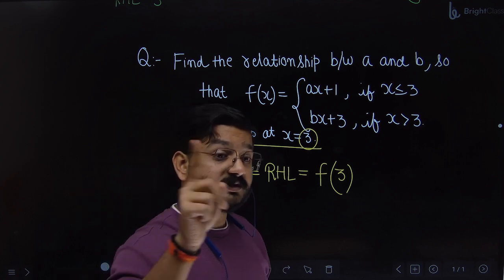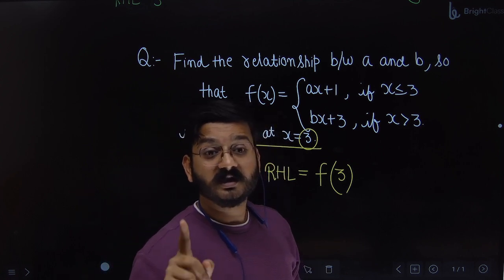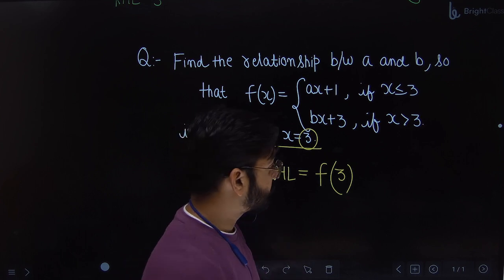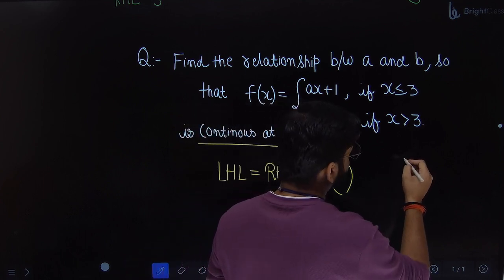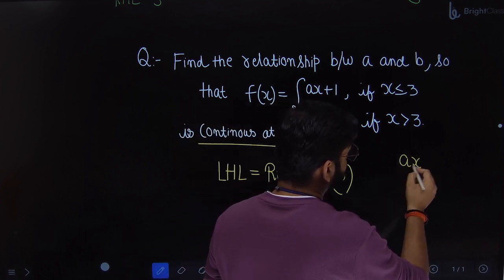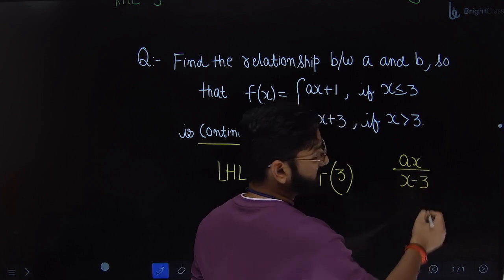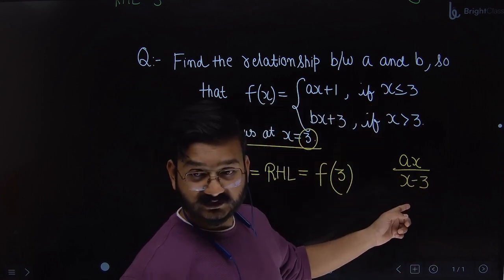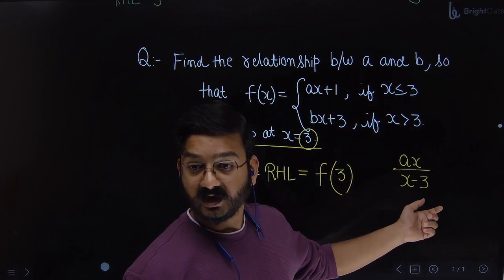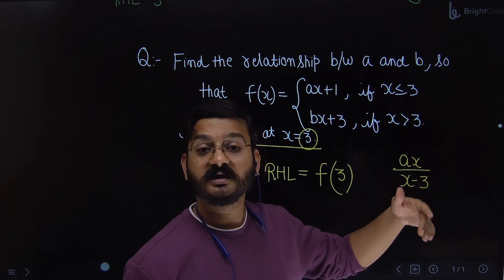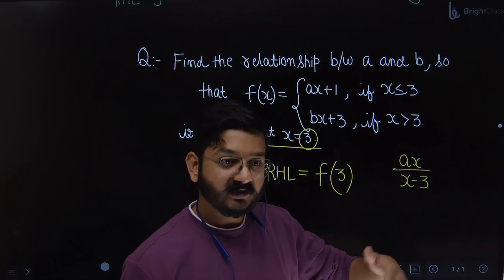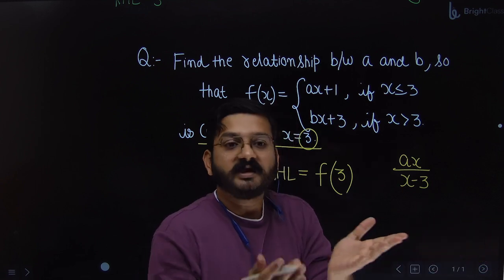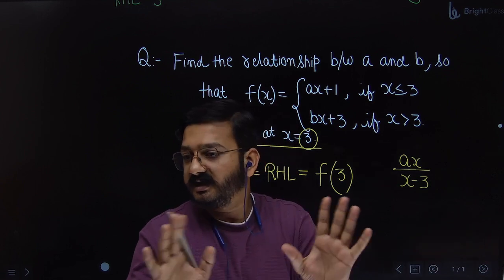You cannot put the value directly if the answer is undefined, like this one. Suppose I write the function as ax by x minus 3. So in this function, can you directly put x as 3? No, because it will be undefined. So here you have to use standard limits. But if you see directly that I can put the value and I'm getting a finite answer, don't use the standard limits.